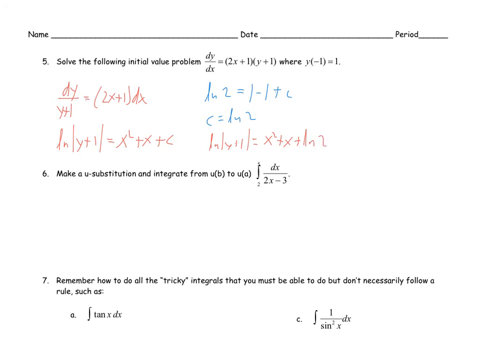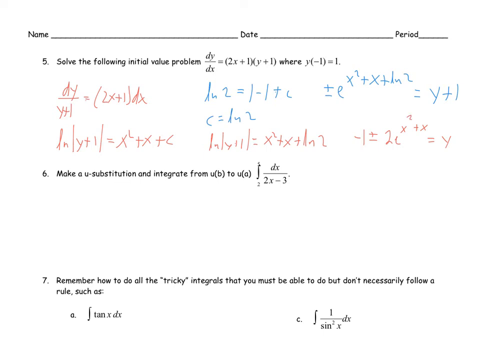Write that in exponential form, and we get e to the x squared plus x plus natural log of 2 equals absolute value of y plus 1. So I can drop the absolute value and put a plus or minus over here. From the stuff we talked about earlier this week and last week, we know that this can be simplified into, I can subtract 1, so it's negative 1 plus or minus 2e to the x squared plus x is equal to y. Let's make that squared look more like a 2, hopefully.